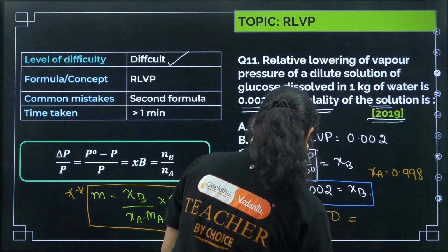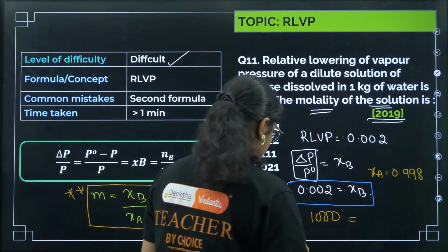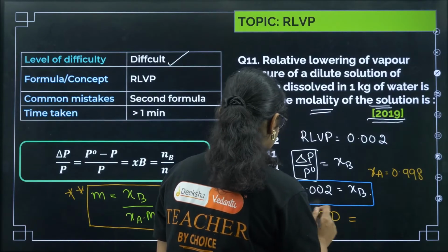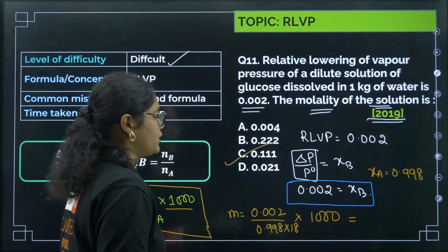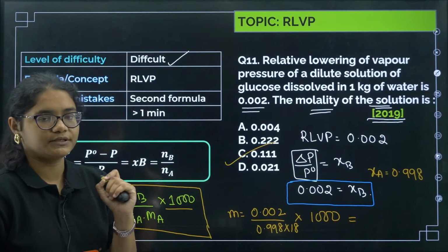Okay, now if you solve this, how much will we get? We have to just calculate this one. So this one you can say like 2 by 0.998 into 1000. If you solve this, we will get around 0.111. Okay, so correct answer for this question will be option number C.